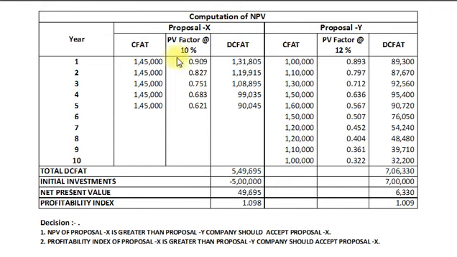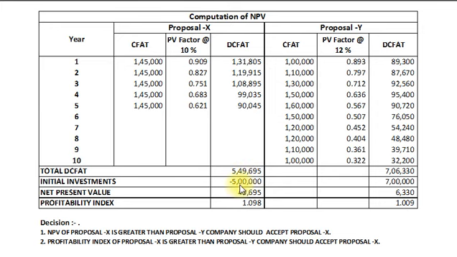Now next column is discounted cash flow after tax. That means multiplication of cash flow after tax with PV factor. So at the end of first year it is 1,31,805, second year 1,19,915, at the end of third year 1,08,895, at the end of fourth year 99,035, and at the end of fifth year 90,045, and our total discounted cash flow after tax amounts to